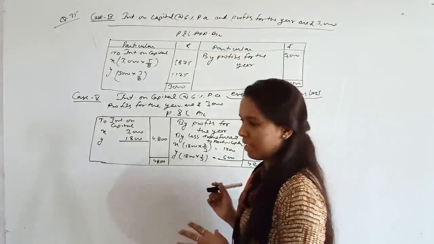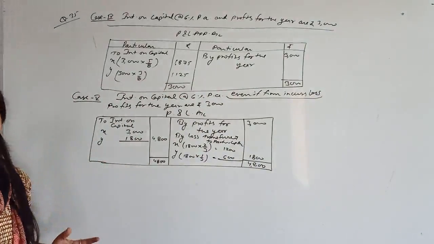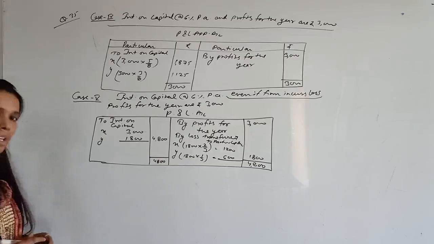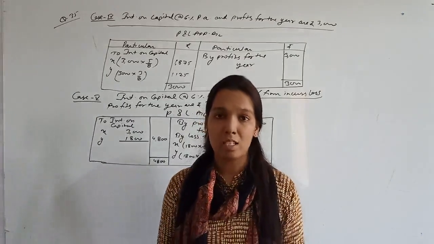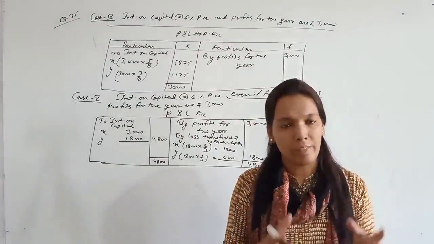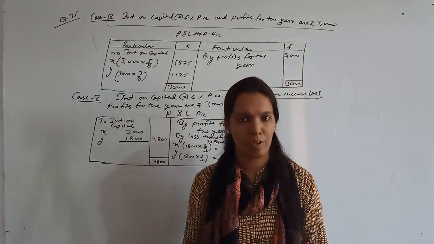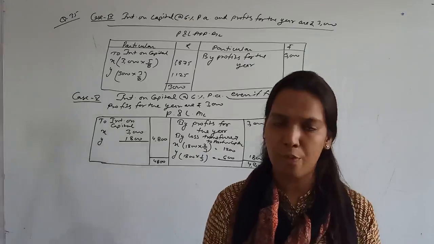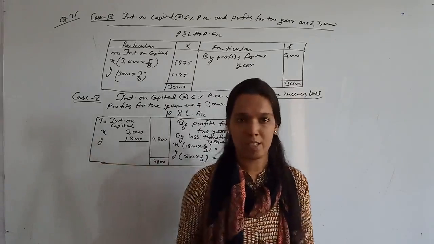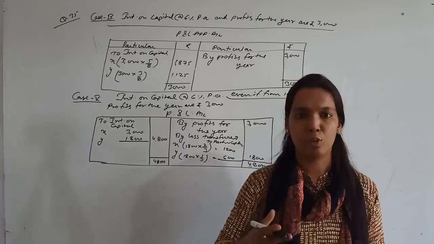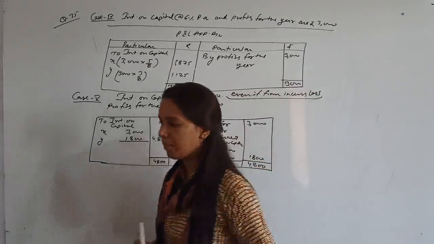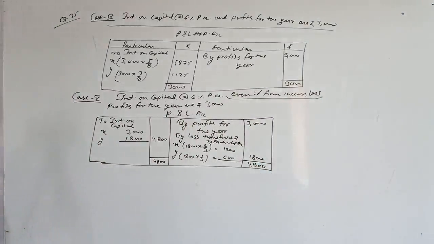Clear? So just in this question we included all the cases, that how interest on capital will be treated in every case. When partnership deed is silent, no interest on capital. When there is loss, no interest on capital. When there are no sufficient profits, so the available profits will be distributed in their interest on capital's ratio. If there is sufficient profit to the firm, so full interest on capital will be given. But interest on capital is a charge against profit. In this case, we have to give full interest on capital whether there is profit or loss to the firm. Okay? This was your question number 35.